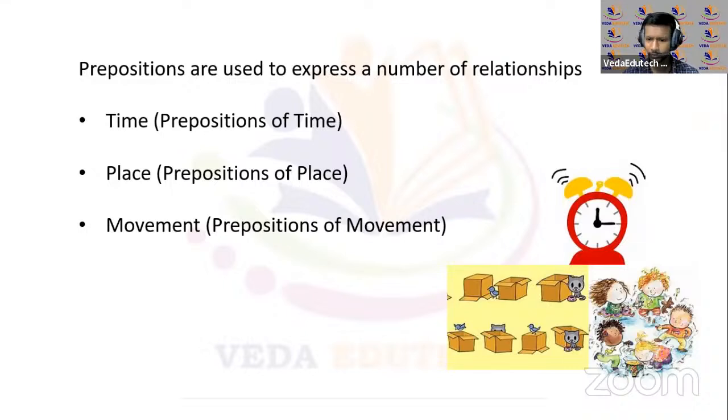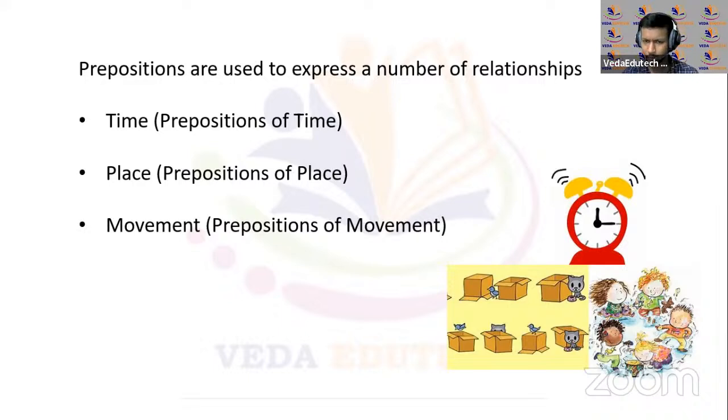ये भी हो जाता है. Preposition का definition तो बहुत आसान से I think you have understood. But now there are multiple words here जो हमें समझने की बहुत ज़रूरी होती है. Right? Those words are necessary to understand. Right? Prepositions are used to express the number of relationships. वो बहुत सारे relationships होते हैं वहाँ पे. There are regarding time, place, movement, even manner. वो सब conditions हो जाता है.